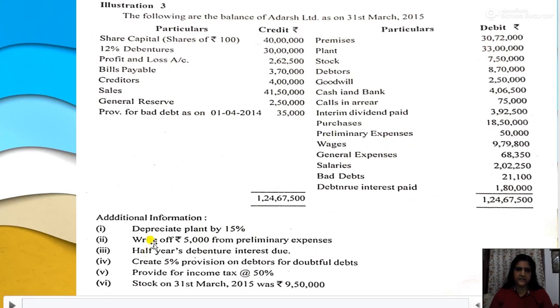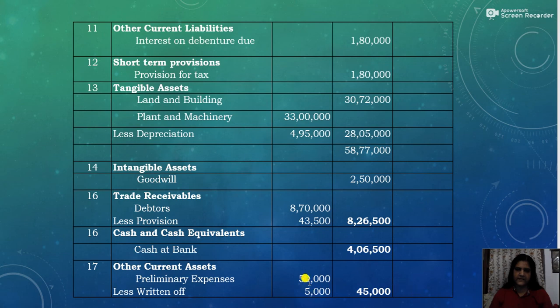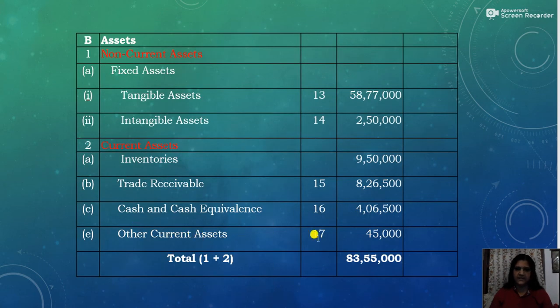Then this year we will write off 5,000. So the remaining amount will be 45,000 only. 50,000 less this year's write-off amount, that is 5,000. So 50,000 minus 5,000, the balance will be 45,000. So other current assets 45,000, then the total is 83,55,000.